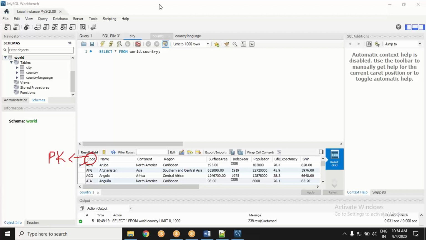Shivangi, you too. Country name, this column is mapping to which other table? Is there any table which will be mapped with country name? I don't think so. So country code is the primary key and there is no foreign key.